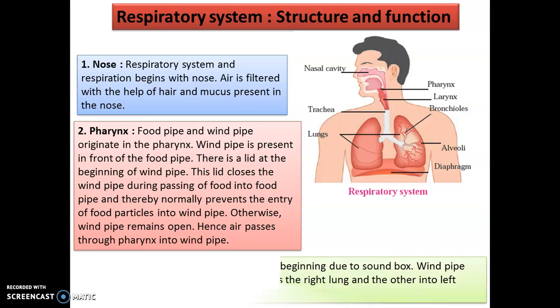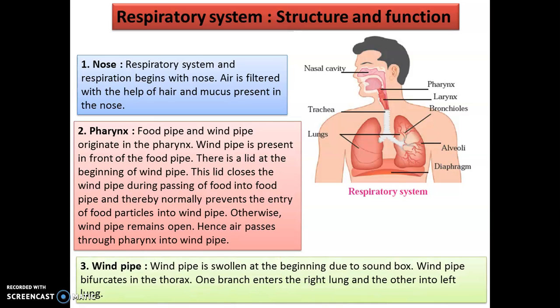Okay, then next we have what we call the windpipe. Now, windpipe is a broad concept. This full thing is the windpipe, which is made up of the pharynx, larynx, and trachea. So this entire thing is the windpipe. The windpipe comes here, then it is divided into two parts, which is called bifurcation. One branch enters into the right lung and the other branch enters into the left lung. Then we have the bronchioles or bronchi, which help to pass the oxygen, or help the exchange of gases that takes place in the lung.